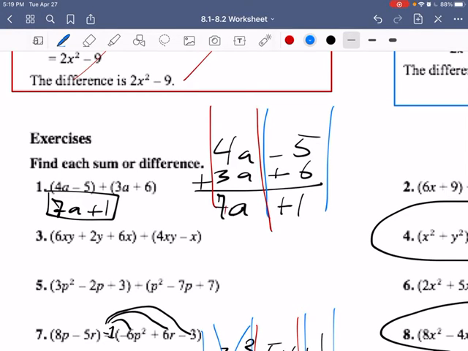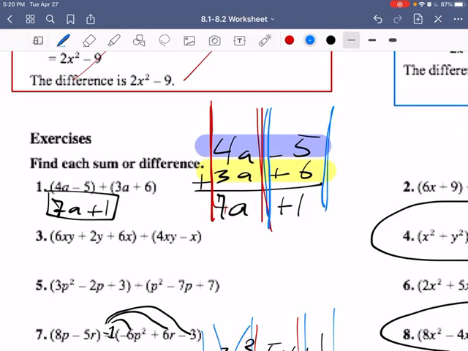So you'll see we put 4a minus 5 over 3a plus 6. When we put those there, you can see that I kind of sectioned it off. You line it up and say, okay, these are going to be added together, 4a and 3a. Then these two are going to be added together, -5 and 6. So it's just simple addition from there.